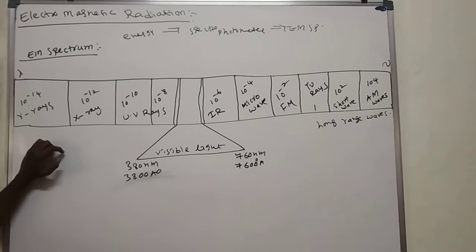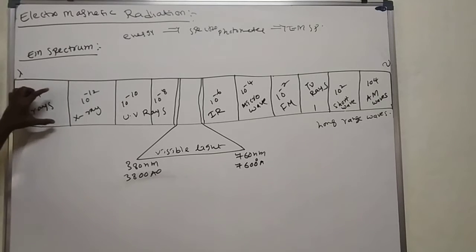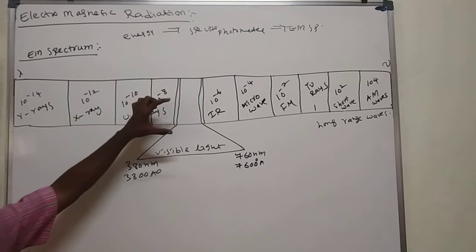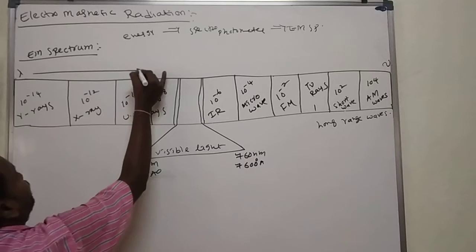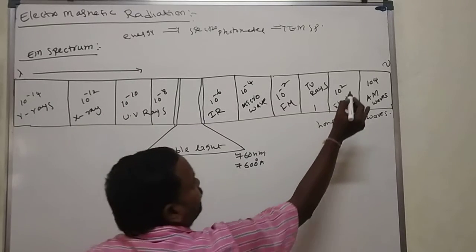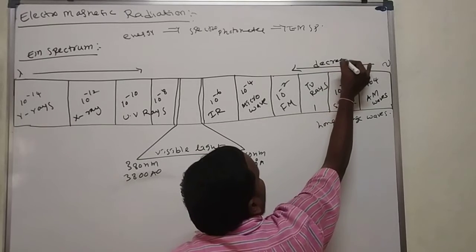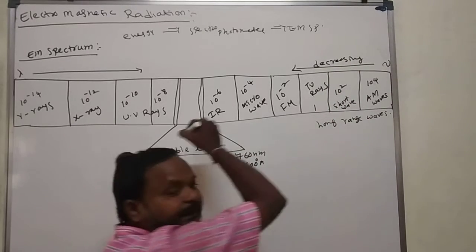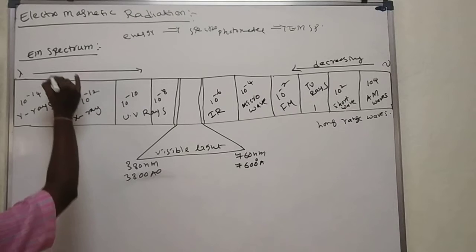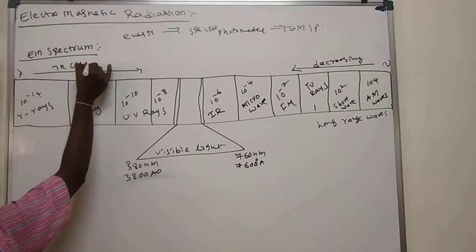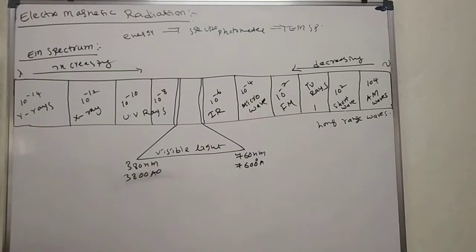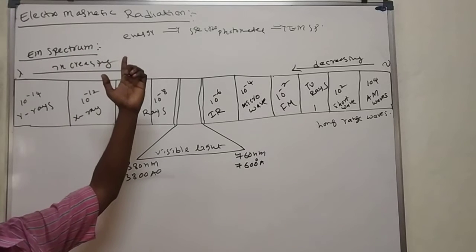The arrangement of all the waves in increasing order of wavelength, or decreasing order of frequency, is called the electromagnetic spectrum.